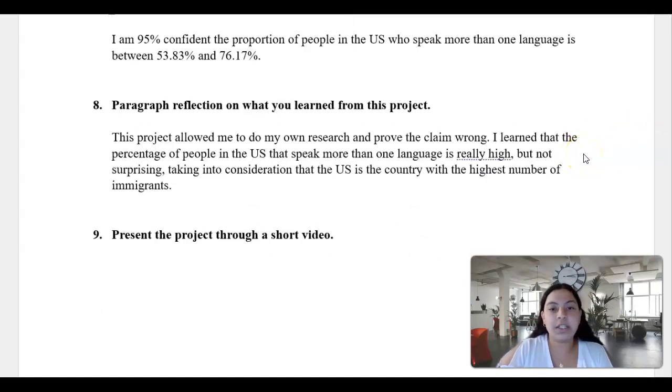This project allowed me to do my own research and prove the claim wrong. I learned that the percentage of people in the US that speak more than one language is really high, but it's also not surprising taking into consideration that the US is an immigrant country. It is the country with the highest number of immigrants.